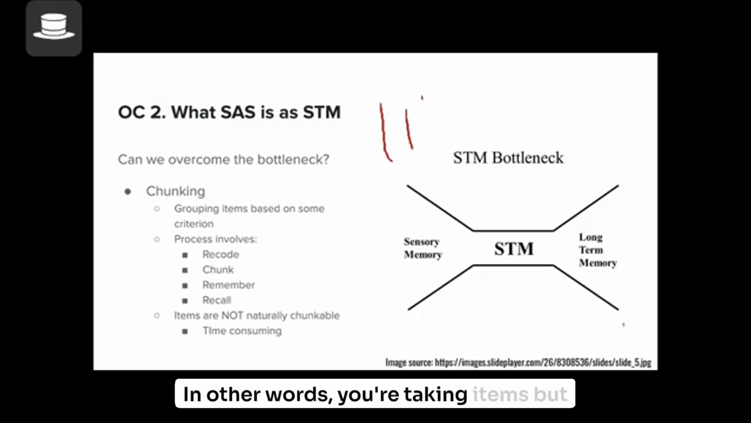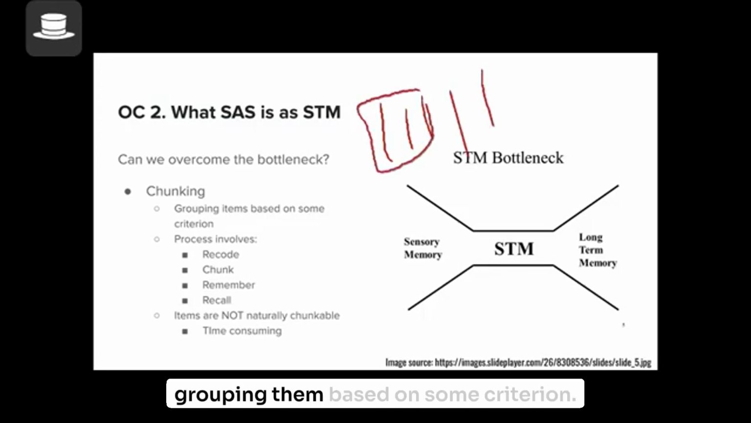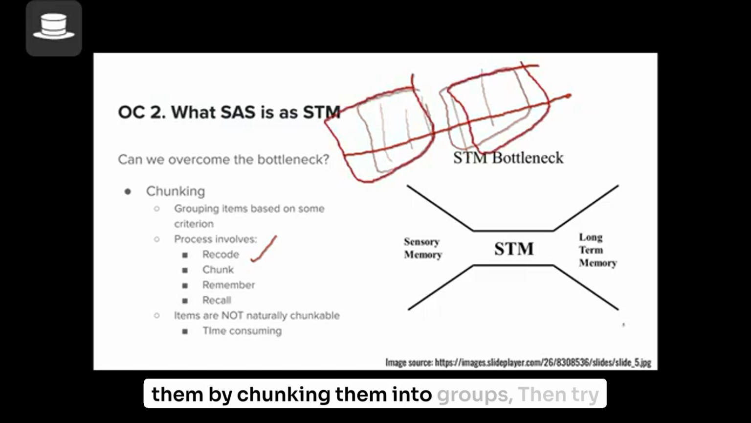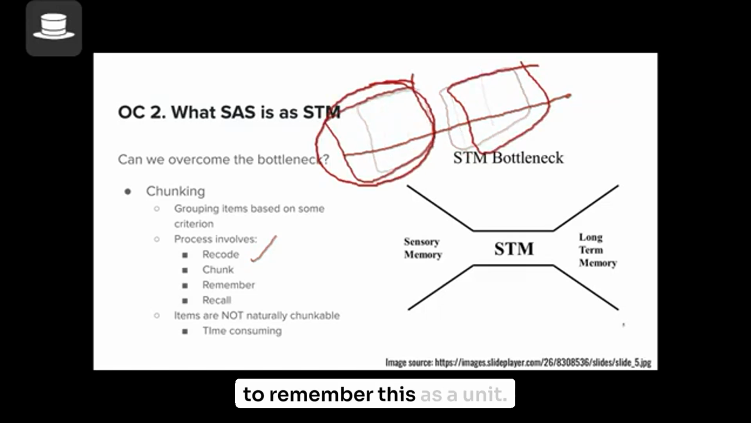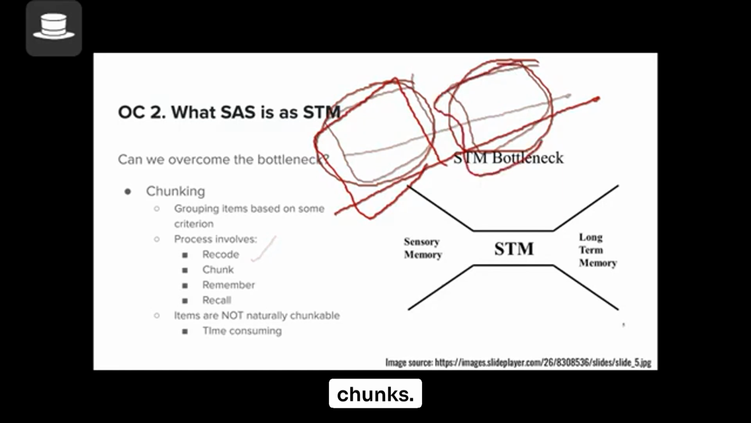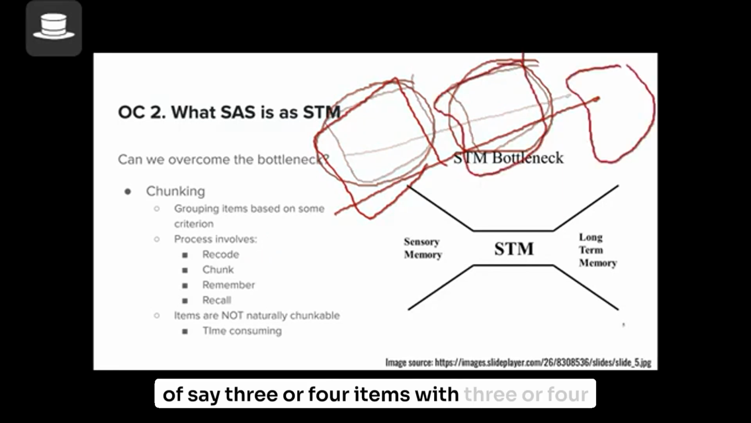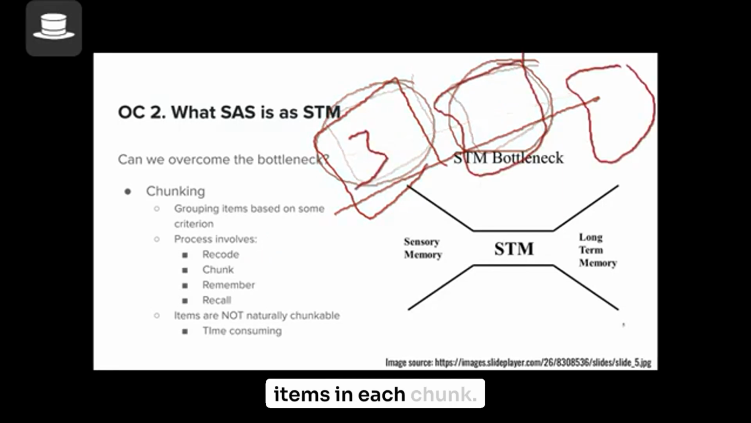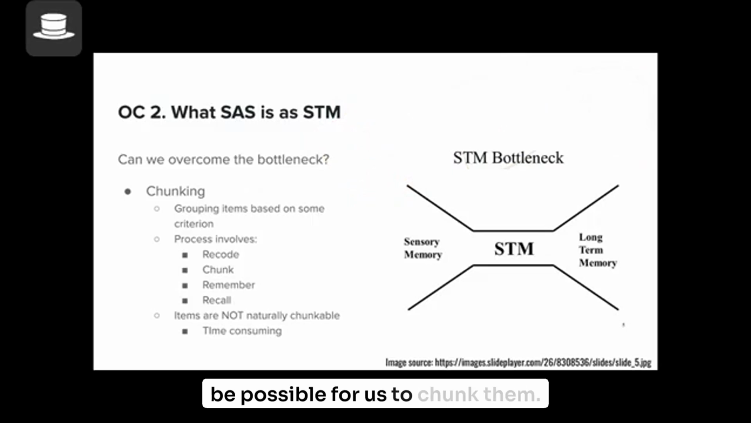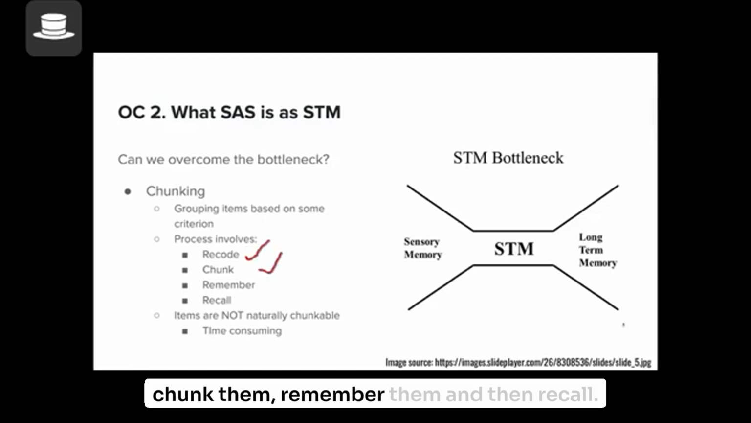In other words, you're taking items but grouping them based on some criteria. You are processing these items by recoding them, by chunking them into groups, then trying to remember each as a unit. Instead of 24 items, you have manageable chunks of, say, 3 or 4 items in each chunk. For a random list of items, it might not be possible for us to chunk them. So it takes a lot of time to recode them, chunk them, remember them, and then recall.